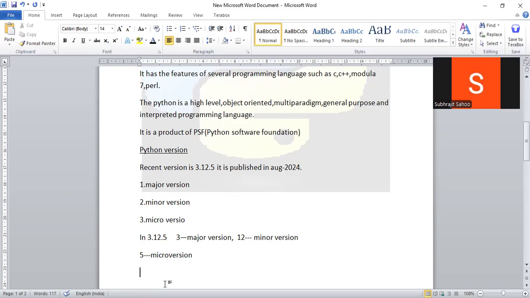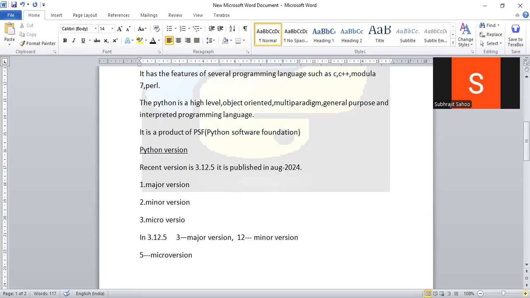And what is a micro version? When I want to make some update to my existing version, that update version is called a micro version, right? 3.12.5, 3.12.6, maybe every month or every 2 months they release the micro versions. They make some little modification or update to the existing version and release a new micro version, right?